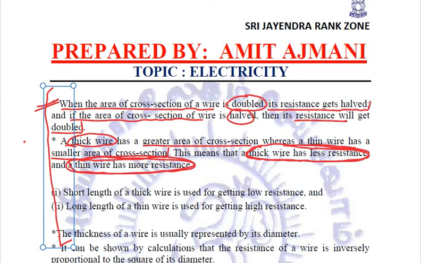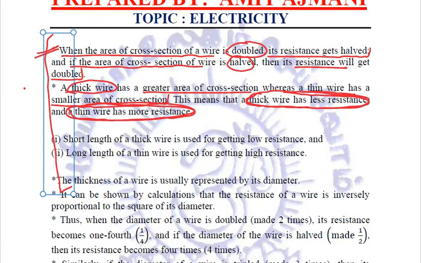Now, if we relate the first and the second point, the length and area of cross section, we may combine these two and draw the conclusion that short length of a thick wire is used for getting low resistance and long length of a thin wire is used for getting high resistance.